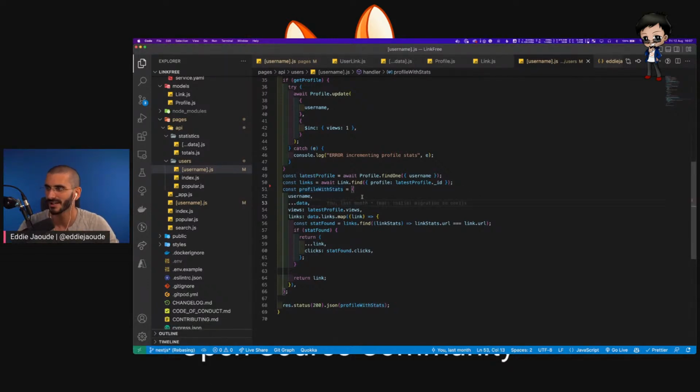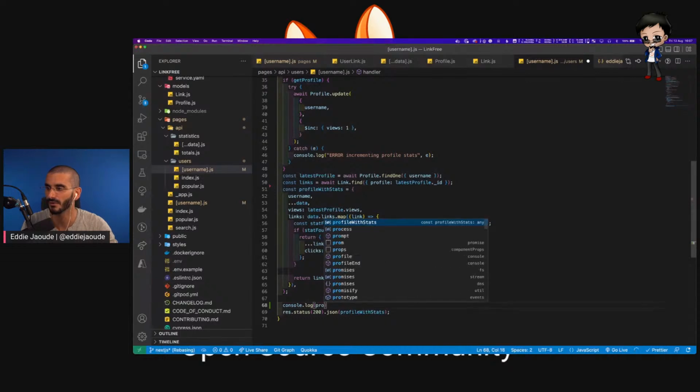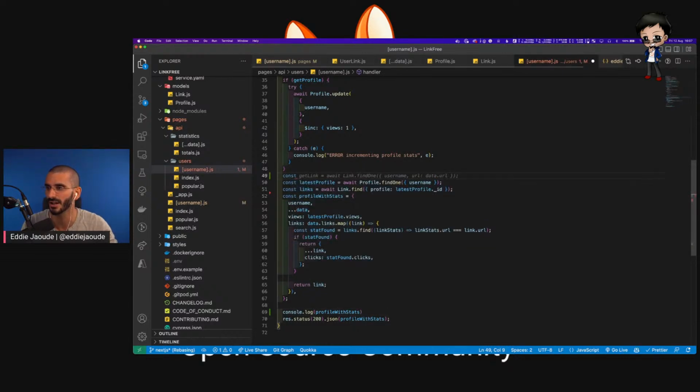It's great. So let's give that a go. What we could do actually is put a console log here and see how it looks. If we do profile with stats, it's probably a really bad name, we should probably change that. Thinking about that right now, if I create a const and I put, return response, final profile, whatever we want to call it.